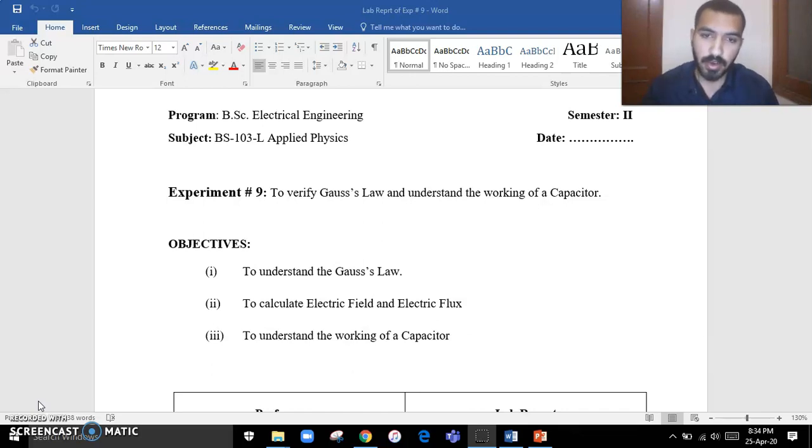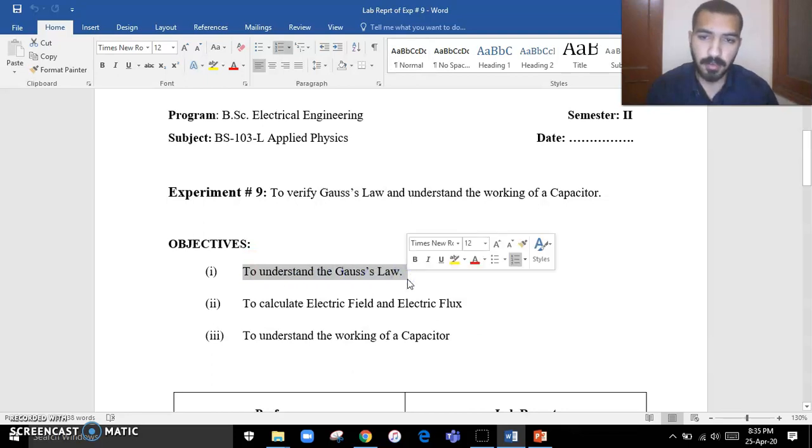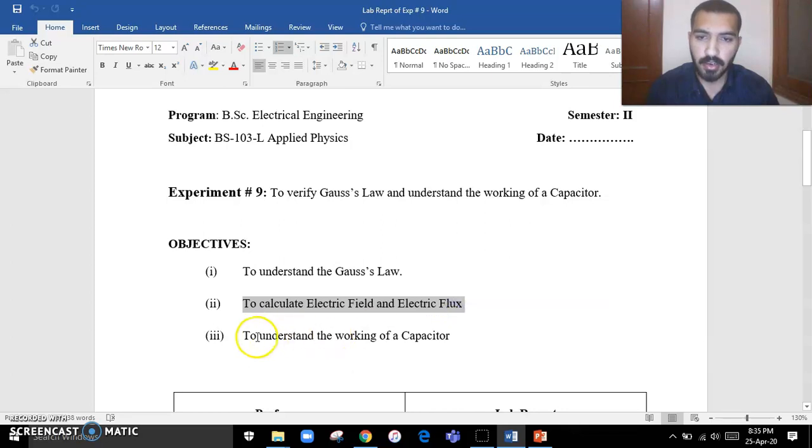So, students, today we are going to start our new topic, that is about Gauss's law and working of a capacitor. Working of a capacitor, I will discuss in our second video. In the first video, we are going to study what is Gauss's law. The objectives are to understand Gauss's law, to calculate the electric field and electric flux, and to understand the working of a capacitor, which will be discussed in the second video.